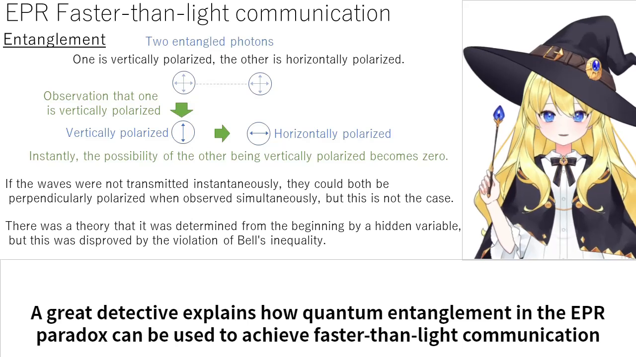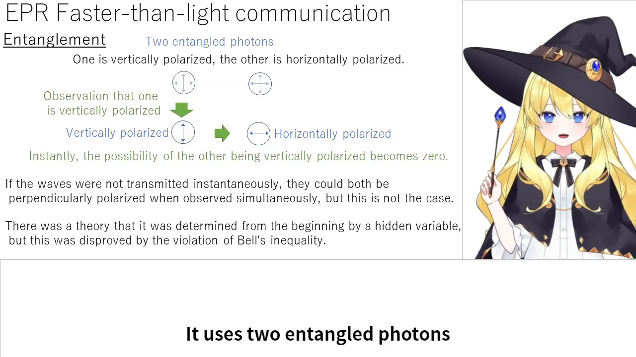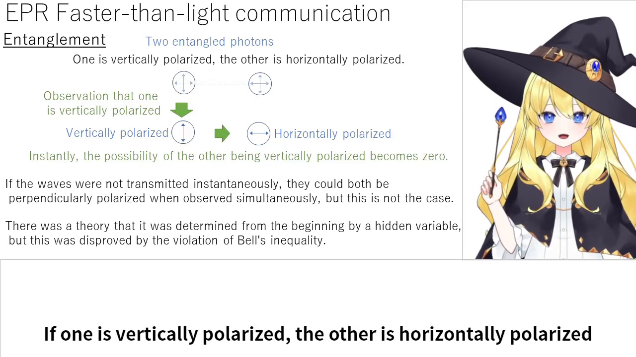A great detective explains how quantum entanglement in the EPR paradox can be used to achieve faster-than-light communication. It uses two entangled photons. If one is vertically polarized, the other is horizontally polarized.